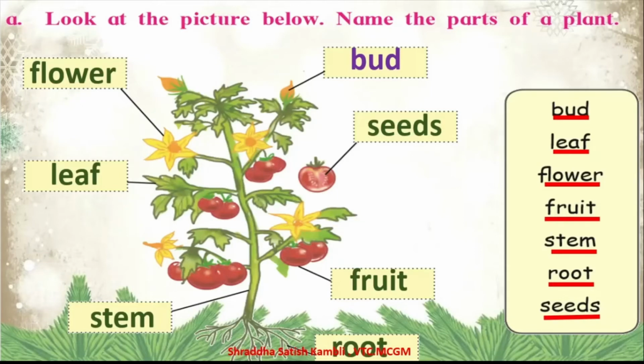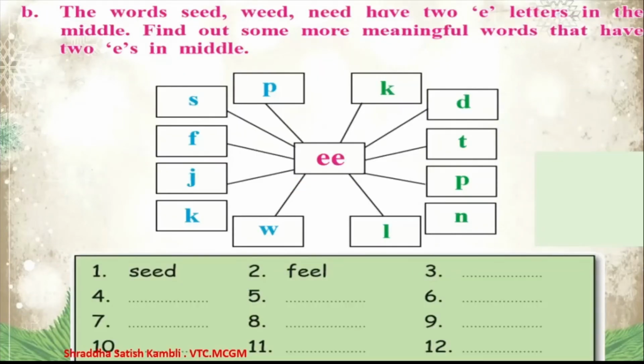Okay, so you will find all these parts of the plant, the bud, the leaf, the flower, the fruit, the stem, root, seeds, etc. in most of the plants. Okay, you will learn more about the parts of the plant when you study EVS or science in the higher classes. Alright, so hope it was very interesting for you to understand about the parts of a plant. Let us move on and let us go to the last exercise that we have for today.